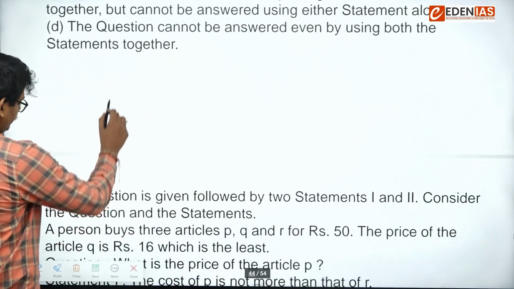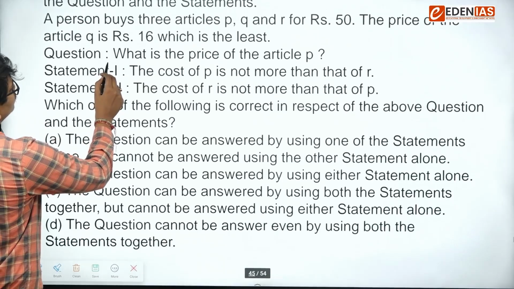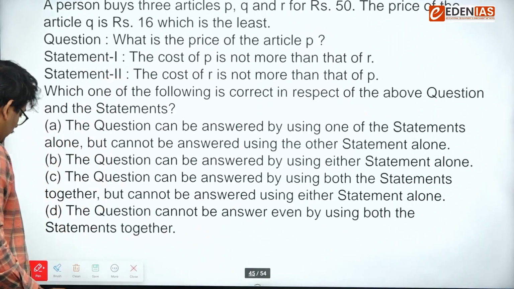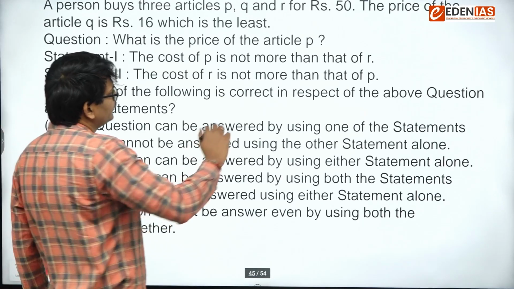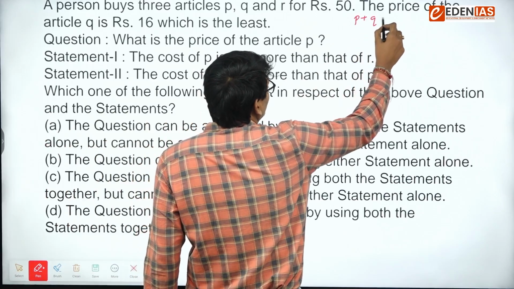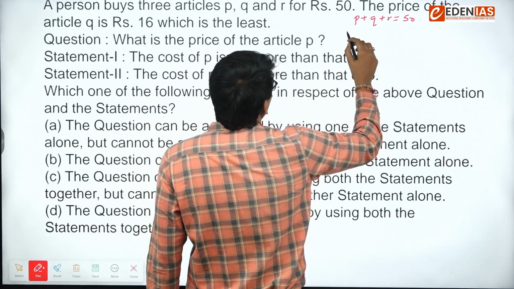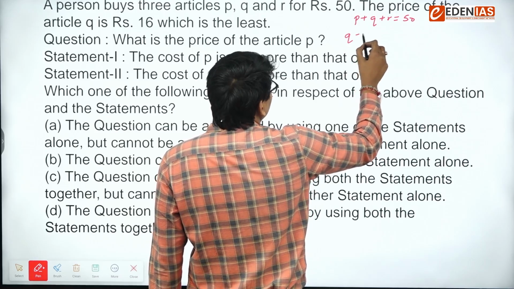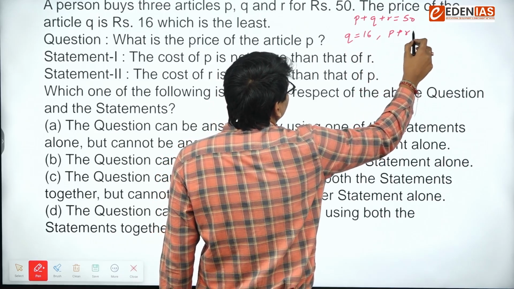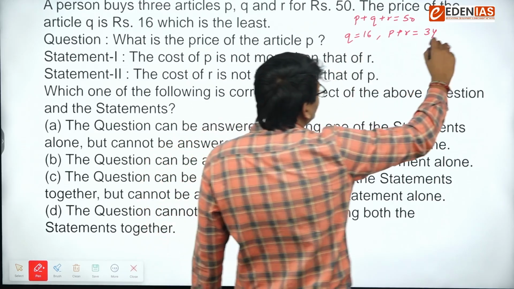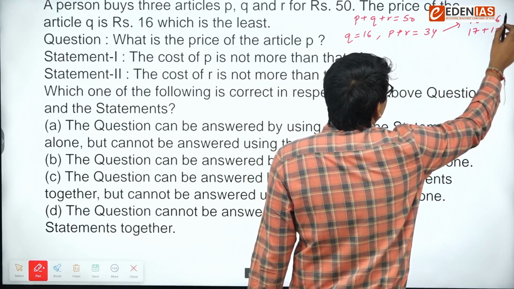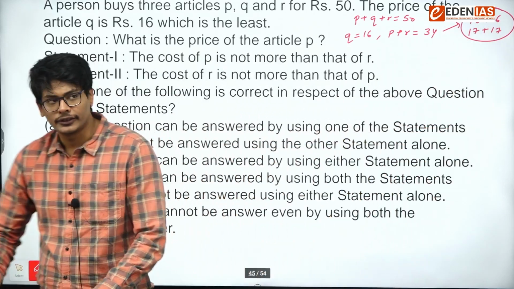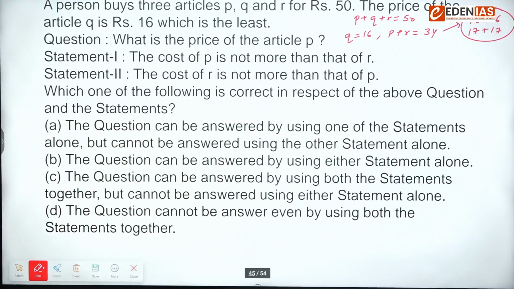Next. A person buys 3 articles P, Q, R for rupees 50. The price of the article Q is 16, which is the least. So P plus Q plus R is 50. Q is 16, so we can say P plus R is 34. And how can we make it? We can make it either in this way or in this way. Next, first statement. We need to find out the cost of article P, right?